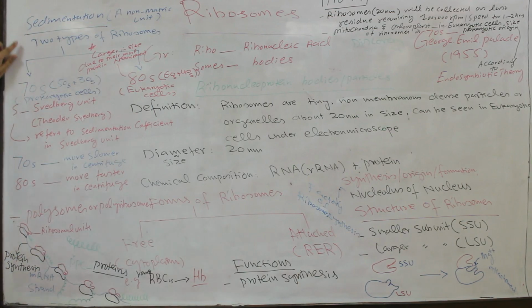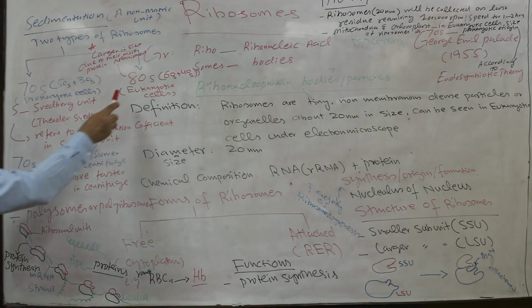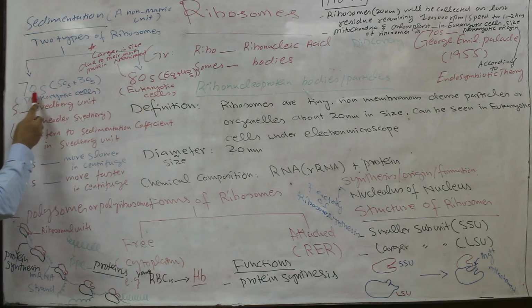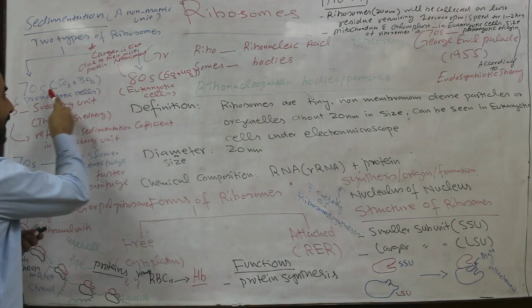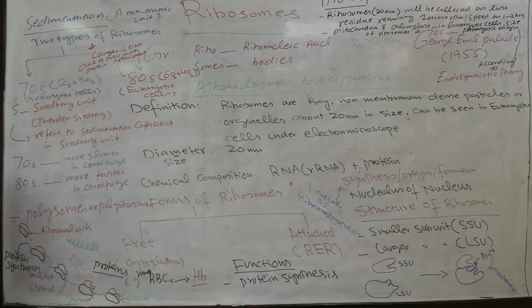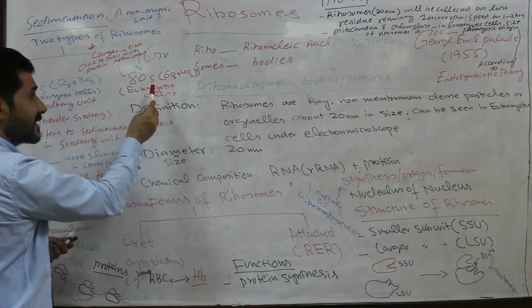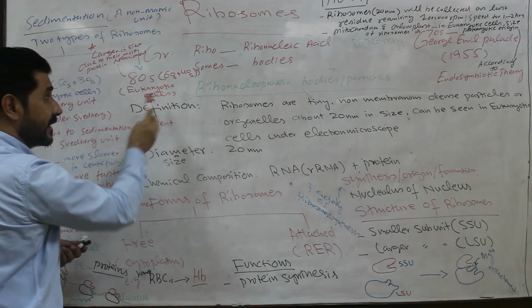Sedimentation revealed two types of ribosome: the 70S ribosome and the 80S ribosome. The 70S ribosome is mainly present in the prokaryotic cell. 80S is the larger one, 70S is the smaller one. 70S is the characteristic size of the prokaryotic ribosome, that is bacteria and cyanobacteria, and 80S is the size of the ribosome present in the eukaryotic cell.